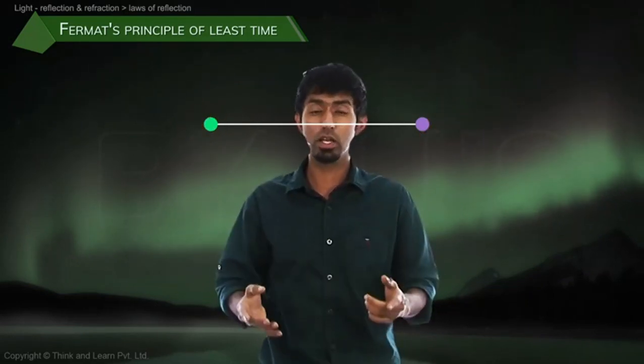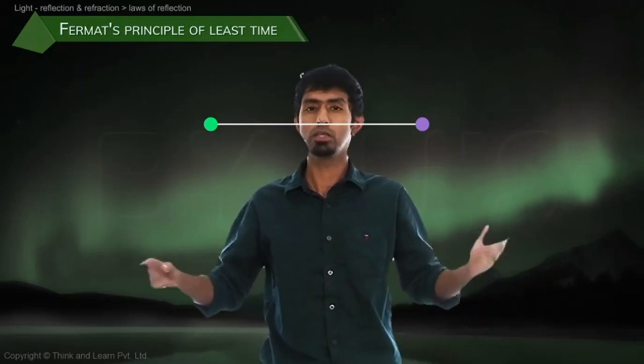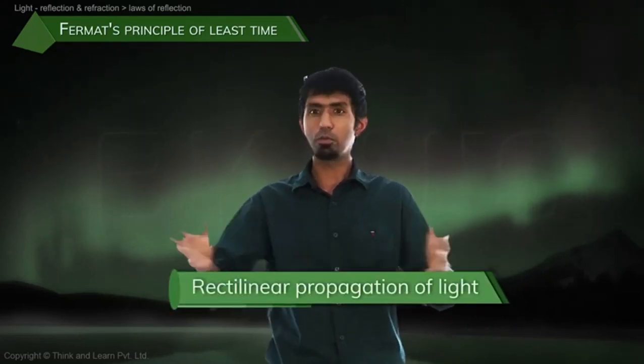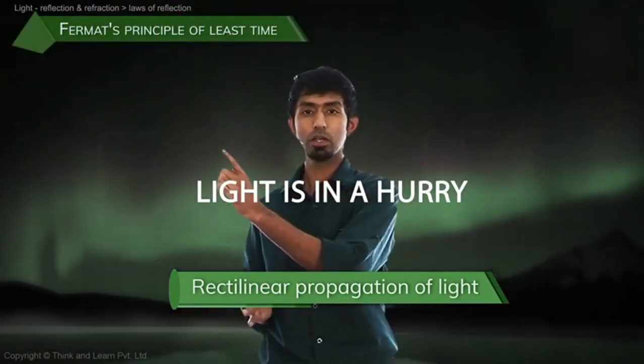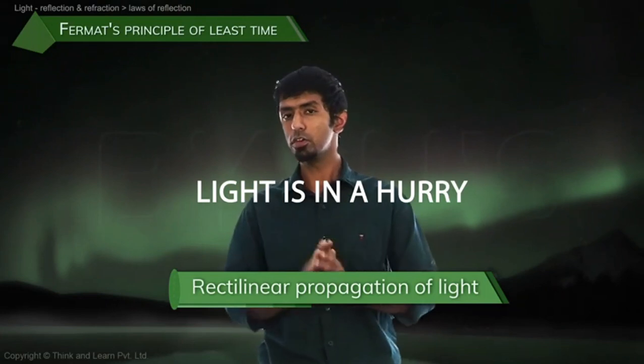Does light want to take a straight line? Not really. Light just wants to take the quickest path. It happens to be a straight line. So what have we just proved? Rectilinear propagation of light comes out of what? Light's in a hurry. Light wants to take the quickest path. Okay, we've done the first part of it.